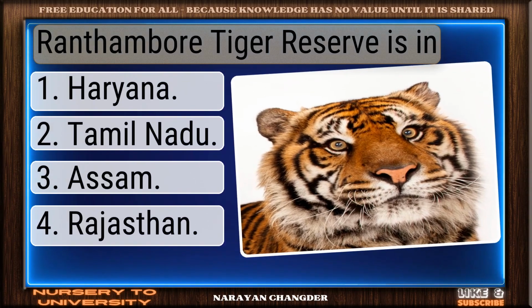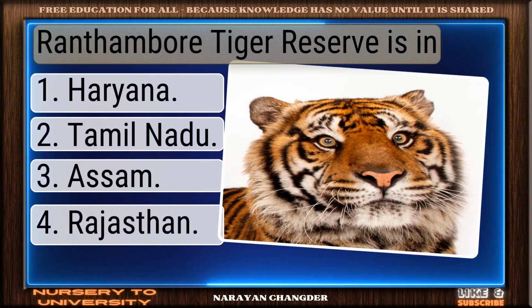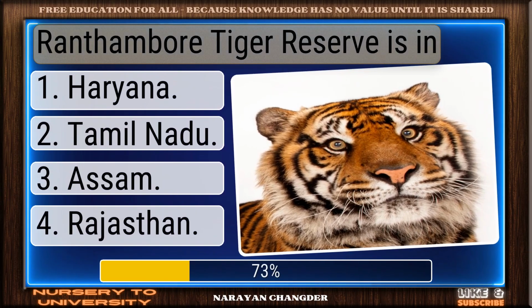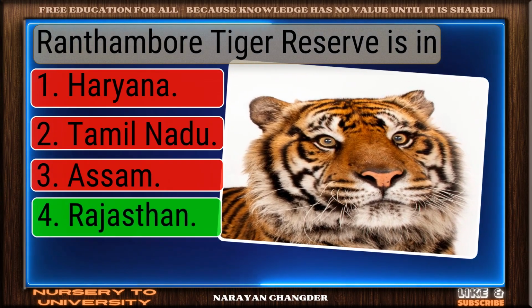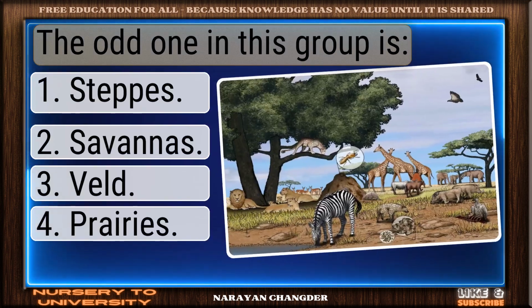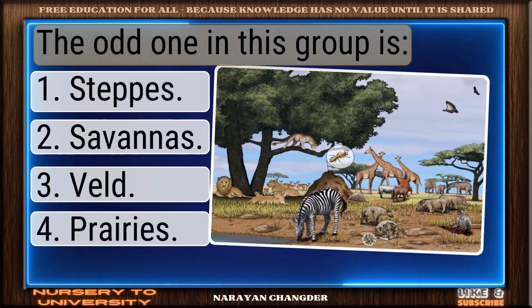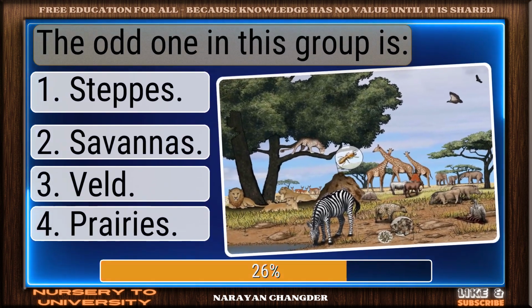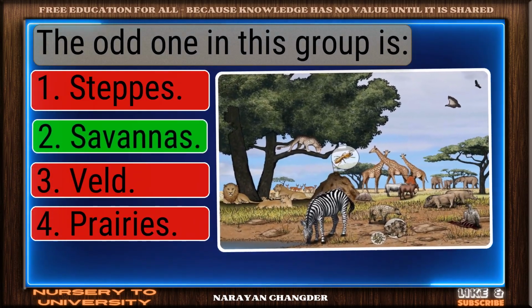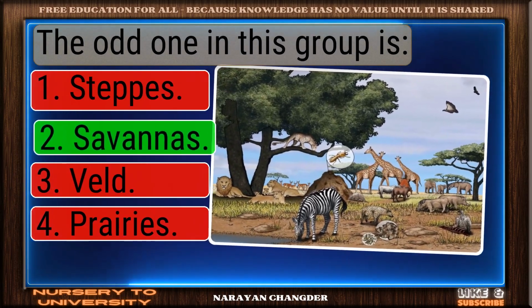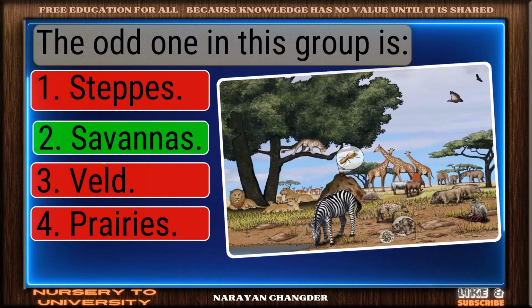Question number 17. Ranthambore Tiger Reserve is in. Great job. Rajasthan is the accurate answer. Question number 18. The odd one in this group is. Clear logic. Your choice, savannas, is sound and 100% true.